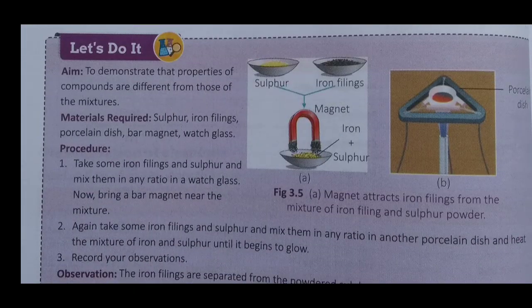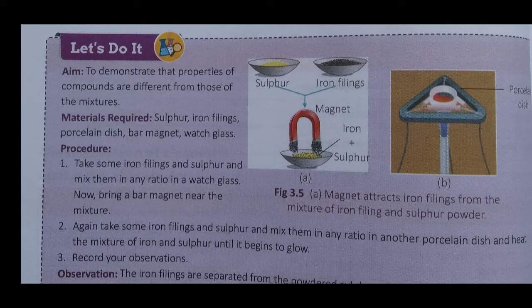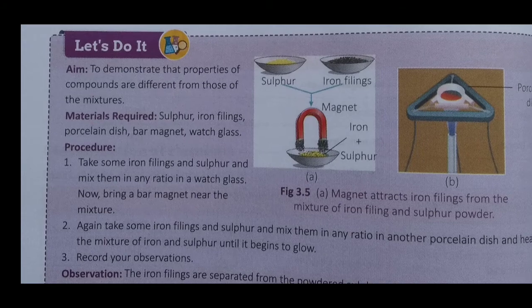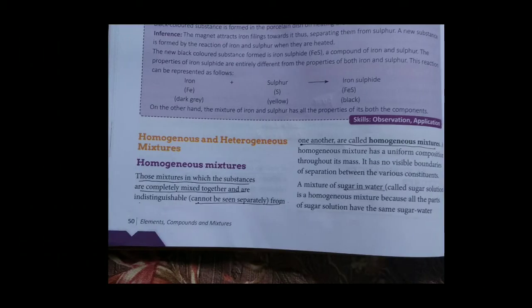Here is one of the activities. You can see it is given, in which we have taken two elements, iron and sulfur. Iron has a different property, sulfur has a different property. We mixed them and kept them in a bowl, and you know that a magnet attracts iron. So after mixing also, the iron particles get attracted towards the magnet, right? So what does it show? It shows that a mixture retains its properties. Most of the time, a mixture retains its properties. This is one of the activities. It's very simple, you can go through it.